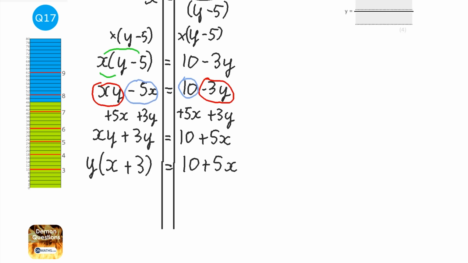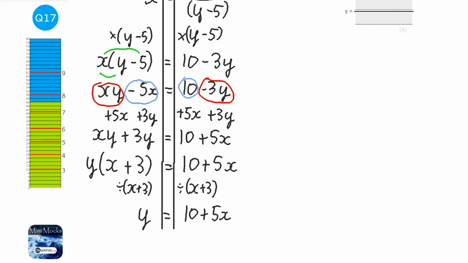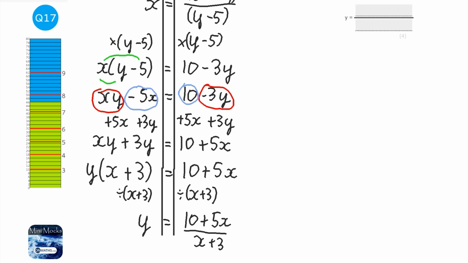And the last step here is we just divide both sides by the x plus 3. So we get y on its own. So we get y equals 10 plus 5x over x plus 3. So let's put that into our answer box. Now it can be either way around here, it could be 5x plus 10, that's absolutely fine, still the right answer, over x plus 3.